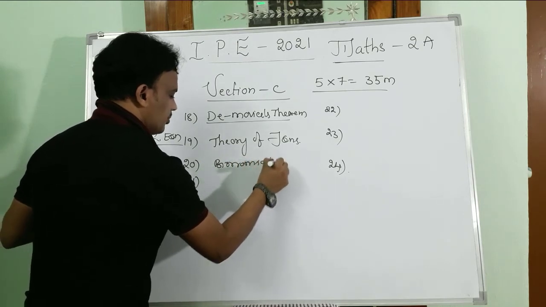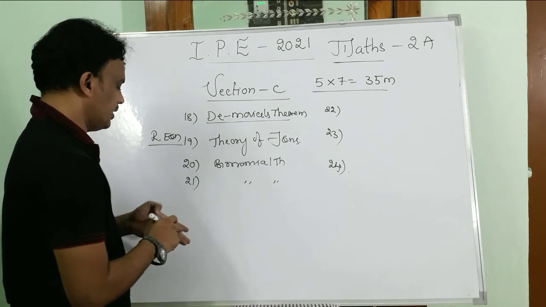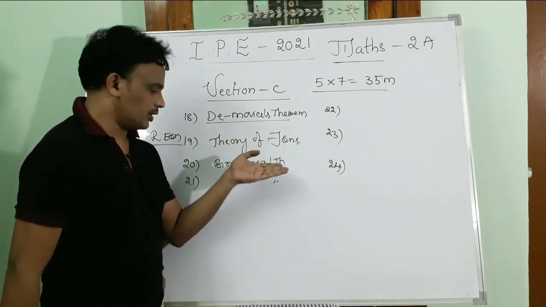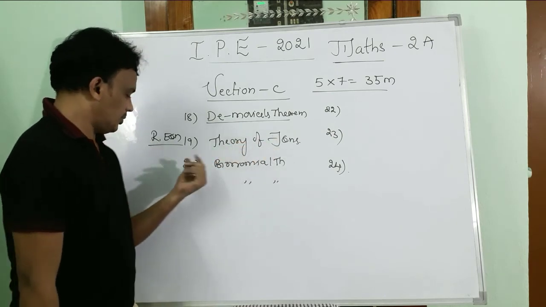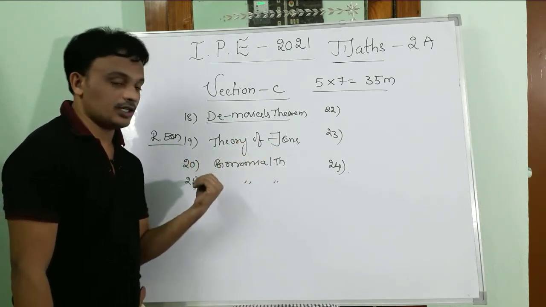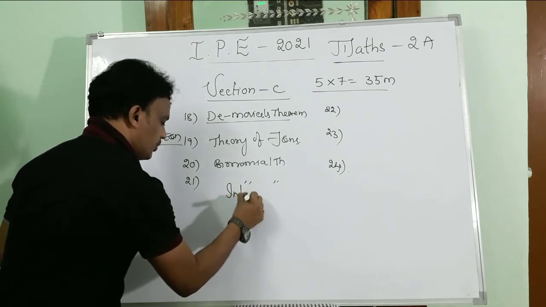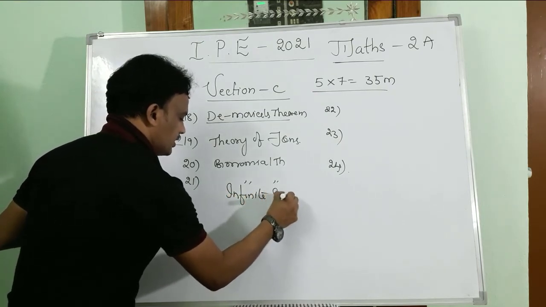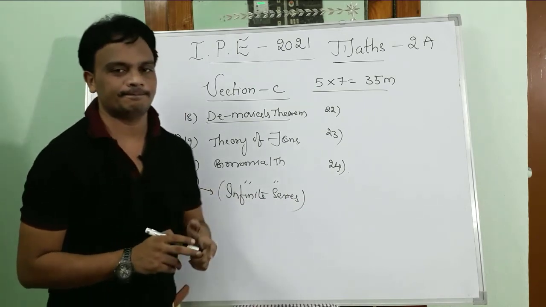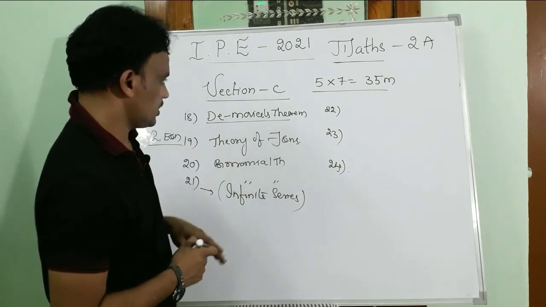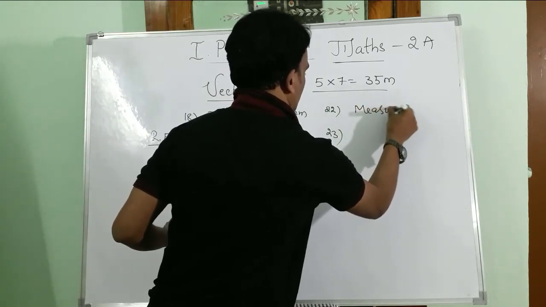These are binomial theorem questions. The 21st question is also a binomial theorem question. Particularly from the 20th, the basic concepts and theorems are there, and we can get the question. The 21st question is infinite series, a very important concept. From infinite series we may get the question compulsory. So from the binomial theorem 2 questions, and here is measure of dispersion.